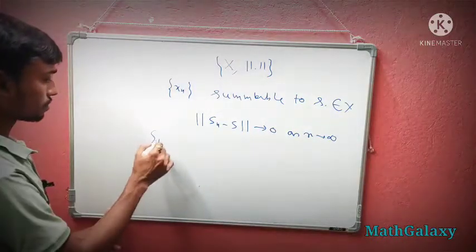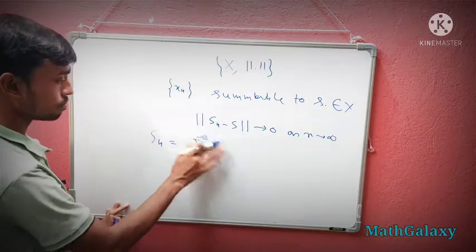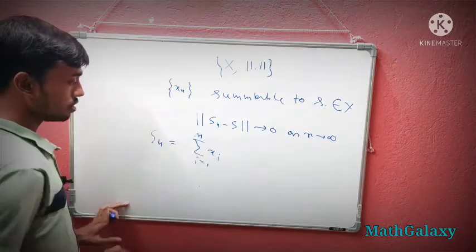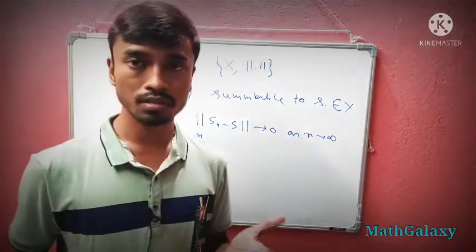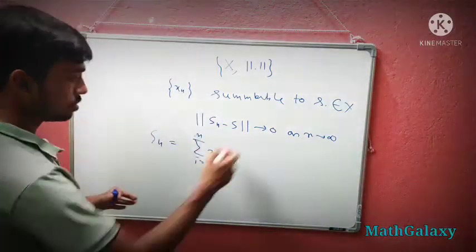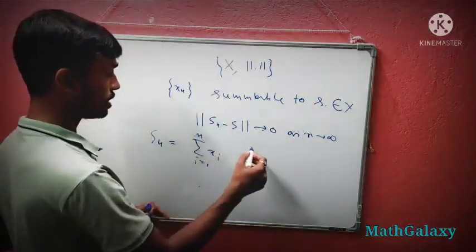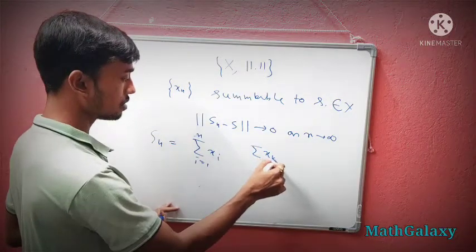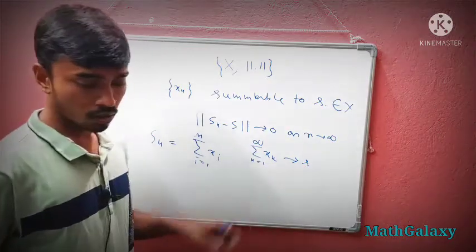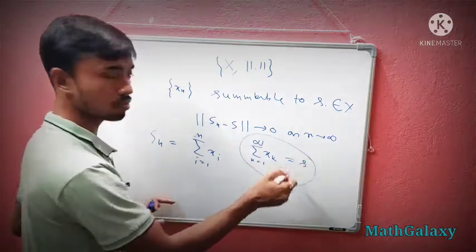What is sn? sn is the sum of xi, with i from 1 to n, meaning the partial sums. Got it? That is the basic concept. If this goes to 0, then it is said to be summable. In other words, the sum of xk, k equals 1 to infinity, is exactly s. This is the concept of summability.